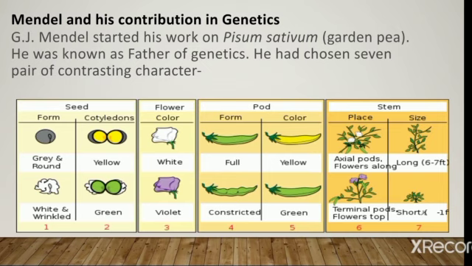As we can see in the diagram, there are 7 pairs of contrasting characters: seed shape and seed color, that is round and yellow, wrinkled and green; flower color, that is white and violet; pod shape and pod color, that is full and constricted, yellow and green; position of flower, that is axial and terminal; and height of plant, that is long and short. So these are the 7 pairs of contrasting characters chosen by Mendel for his experiment in pea plant.